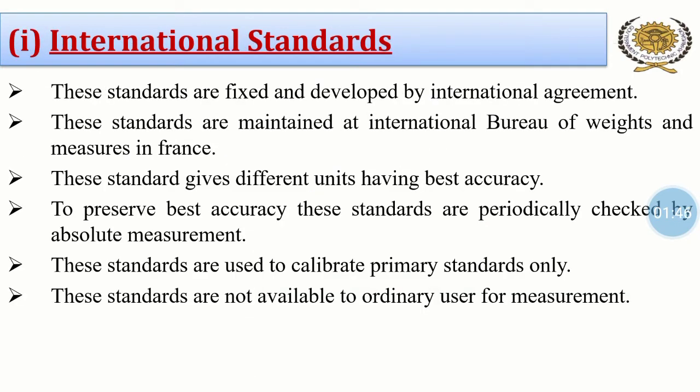First standard is international standards. These standards are fixed and developed by international agreement. These standards are maintained at International Bureau of Weights and Measures in France. This standard gives different units having best accuracy. To preserve best accuracy, these standards are periodically checked by absolute measurement. These standards are used to calibrate primary standards only. These standards are not available to ordinary user for measurement.